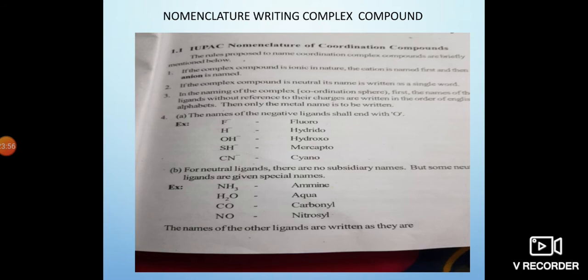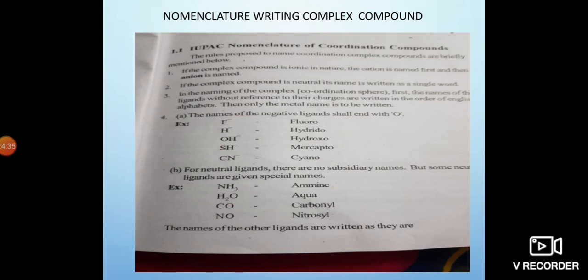Second, if the complex compound is neutral, its name is written as a single word. Third, in the naming of a complex, that is the coordination sphere, first the names of the ligands, without reference to their charges, are written in the order of the English alphabet, and then only the metal name is written. Fourth, the names of negative ligands shall end with O.